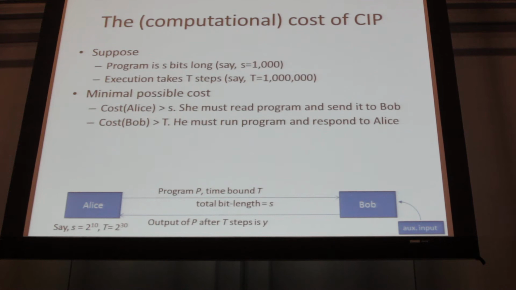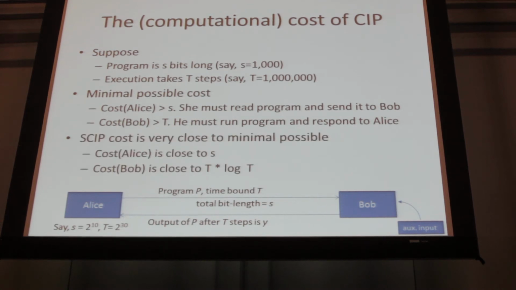The minimum possible costs on both sides: Alice must at least send the program to Bob, at least 1,000 bits worth of work. And Bob must at least execute it, because otherwise we'd be contradicting the undecidability of the halting problem. So Bob must go for time at least T, and then he responds to Alice.